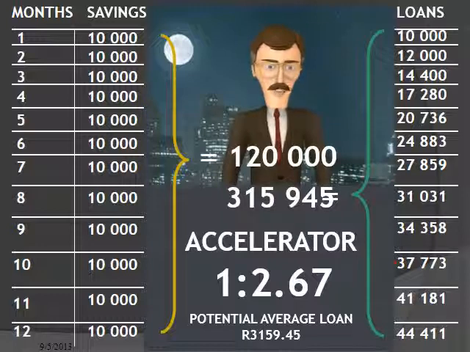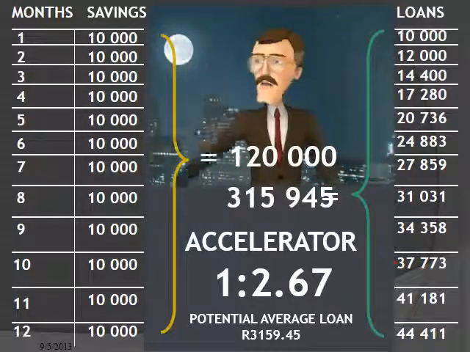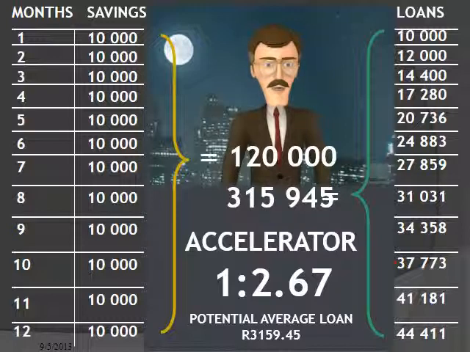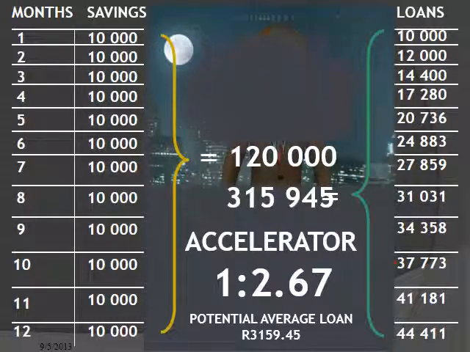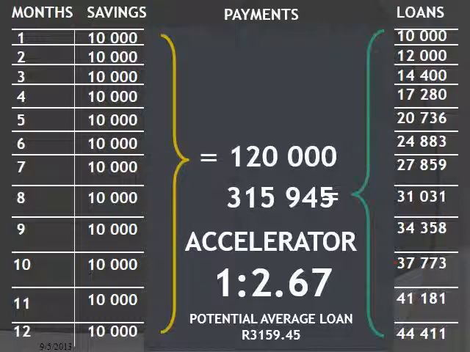This relationship between savings and loans is called the accelerator factor. This process allows the cooperative to lend more to its members than they have saved, placing very low-cost capital in the hands of the individual members that they can use to create wealth for themselves.